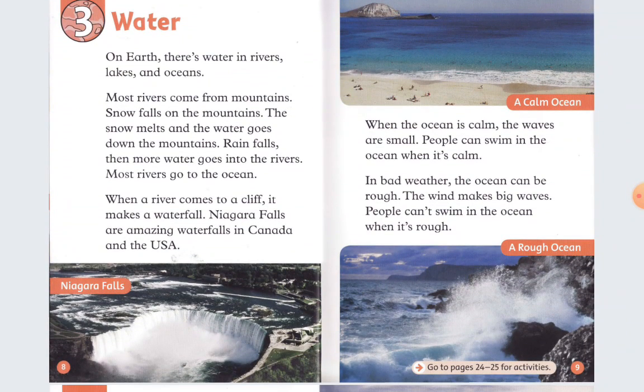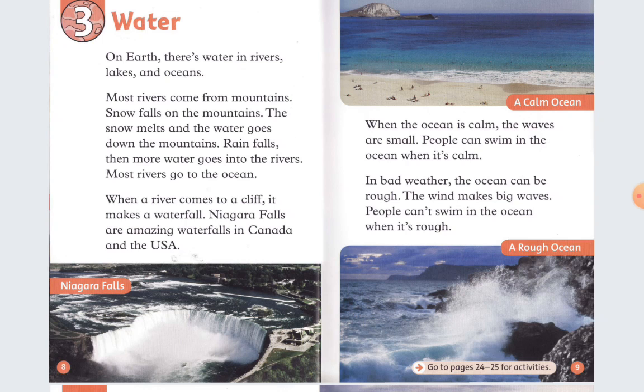Chapter 3. Water. On Earth, there is water in rivers, lakes, and oceans. Most rivers come from mountains. Snow falls on the mountains. The snow melts and the water goes down the mountains. Rain falls. Then more water goes into the rivers. Most rivers go to the ocean.